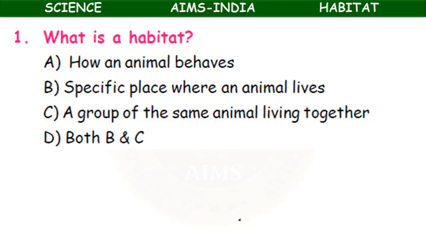First question: what is habitat? How an animal behaves, a specific place where an animal lives, a group of same animals living together, or both B and C. Which is the correct one? The specific place where an animal lives is called its habitat. What is the habitat of fish? Water. What is the habitat of leopard? Grassland.